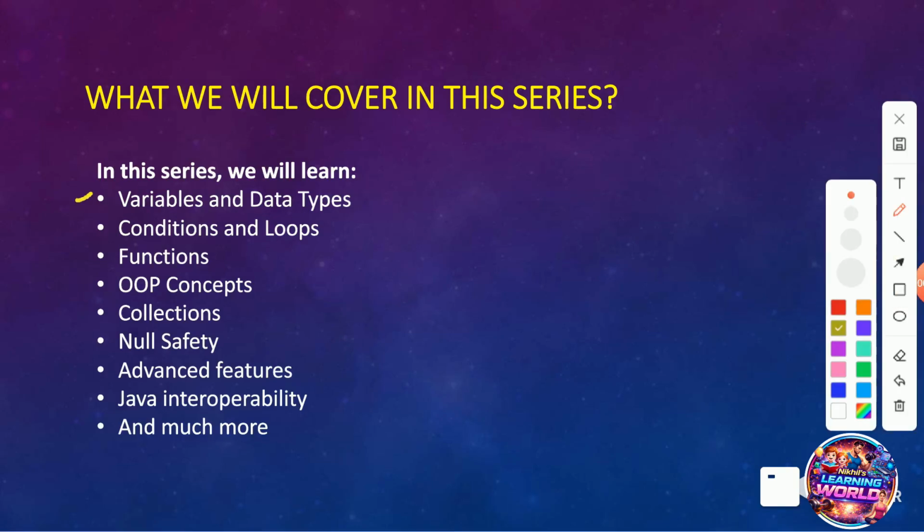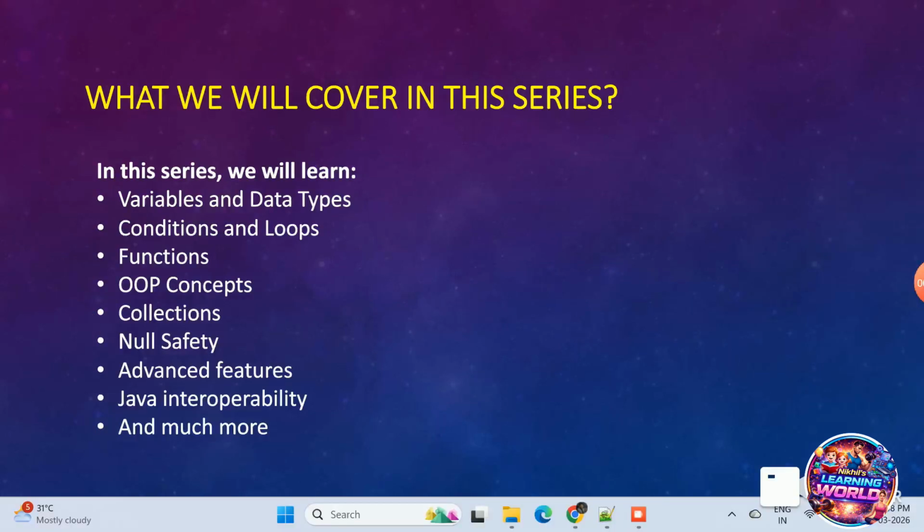So what will we cover in this series? In this series we will learn variables and data types, conditions and loops, functions, object oriented concepts, collections, null safety, advanced features, Java interoperability, and much more. By the end of the series you will confidently write Kotlin programs. So Kotlin is not just a programming language. It's a modern skill for future developers.